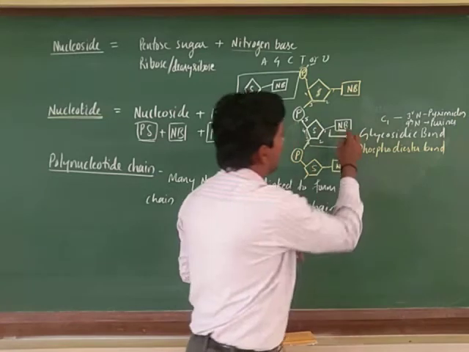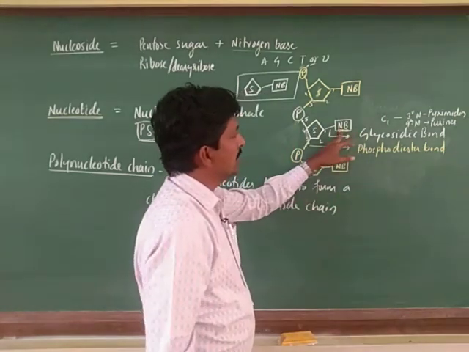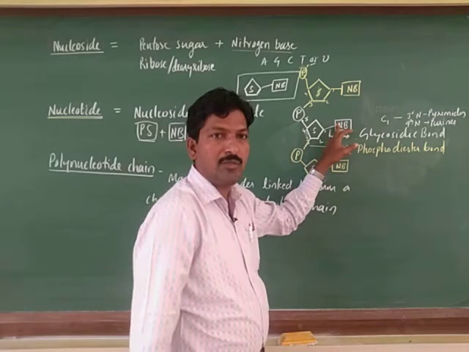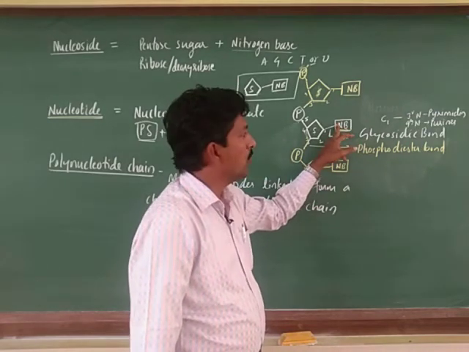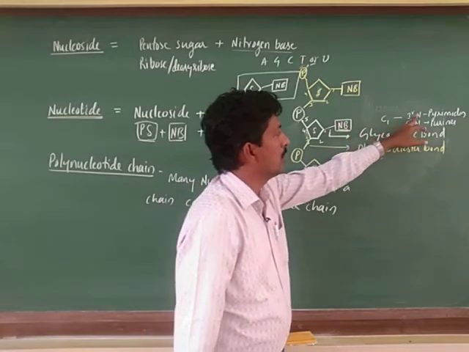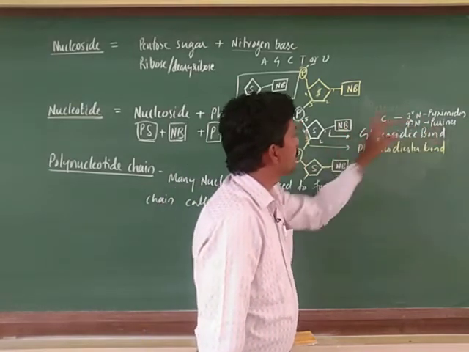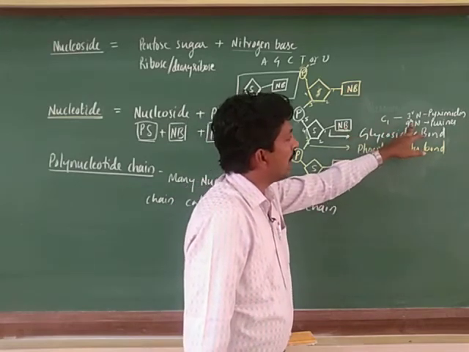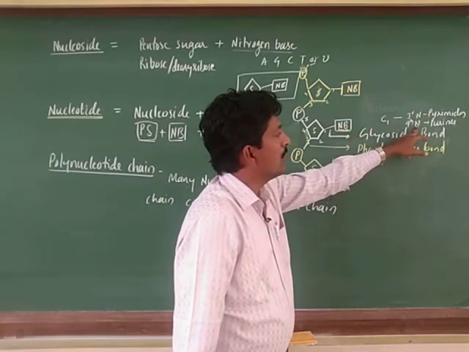If this nitrogen base is a pyrimidine, then the nitrogen atom is in the third position, single ring. If it is a purine like adenine or guanine, double ring, then the ninth nitrogen atom is attached with the first carbon of the sugar.